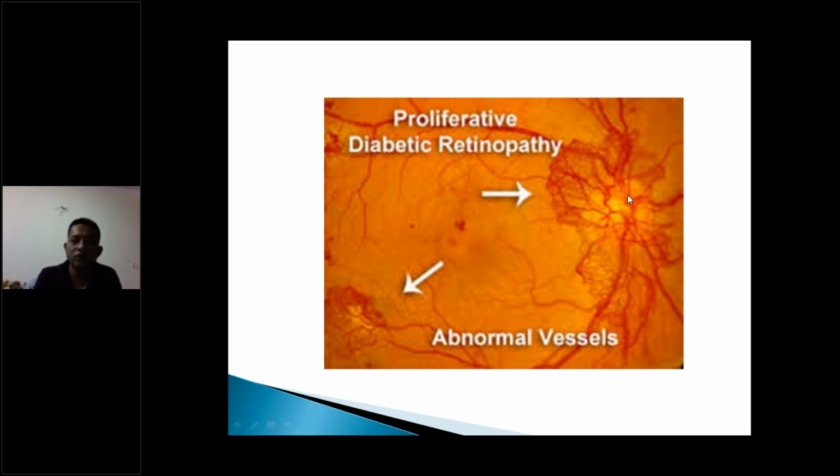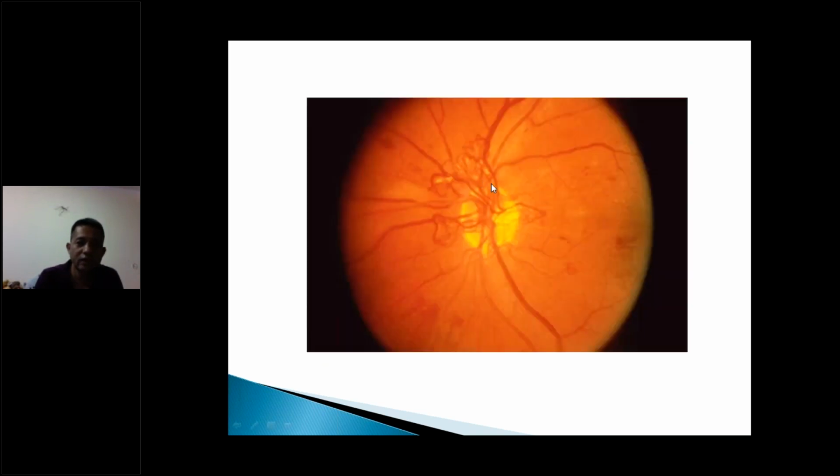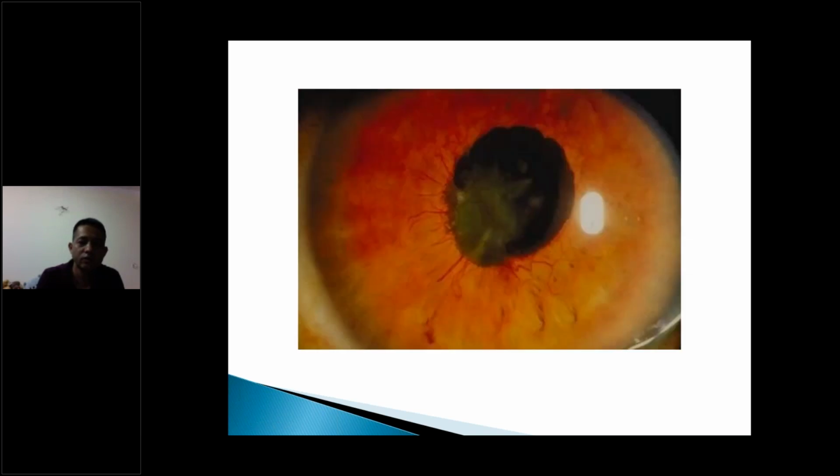So we can see new vessel formation. As you can see, this is the new vessel formation in the optic disc that we call neovascularization of the disc, NVD, and also new vessels along the arcade that are defined as NVE, or new vessels elsewhere. Again, you can see here this is a big NVD. This is all occurring because there is an occlusion of the vessel and the body made new vessels. You can see these in the iris also. It also hits the anterior segment.